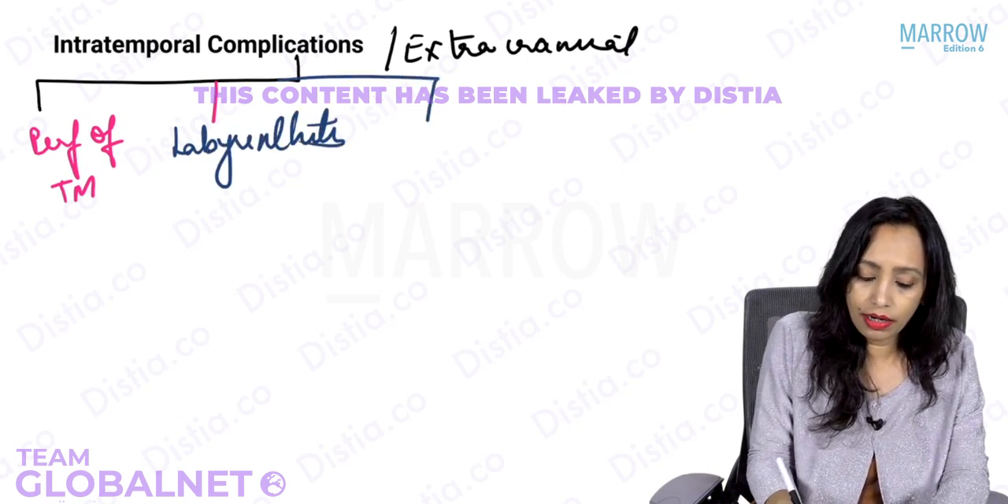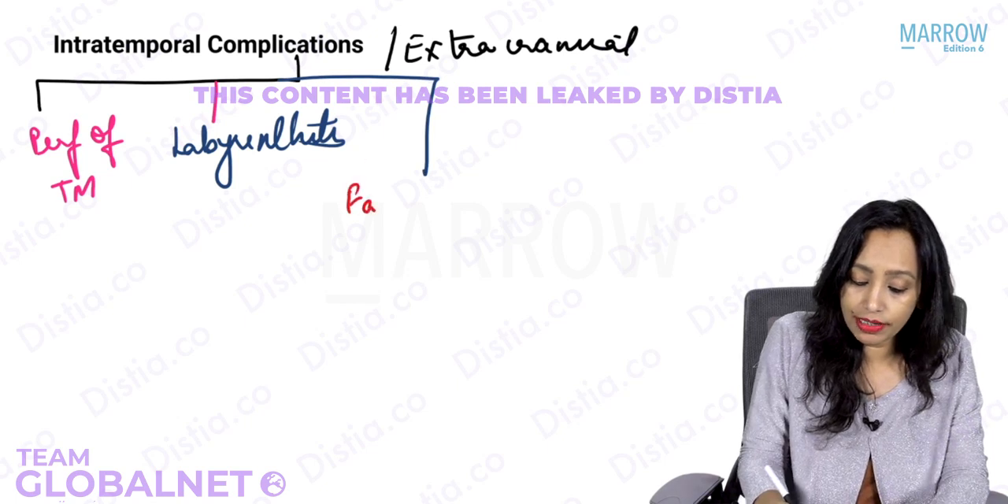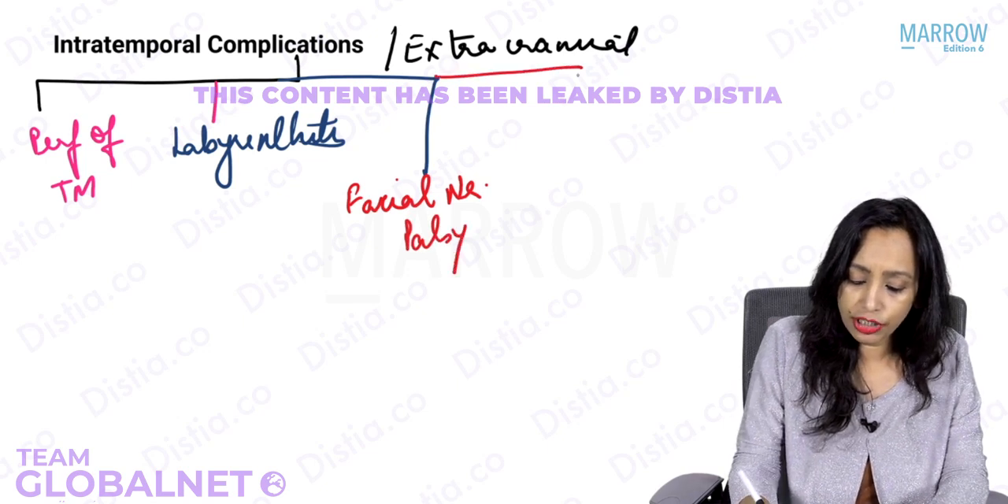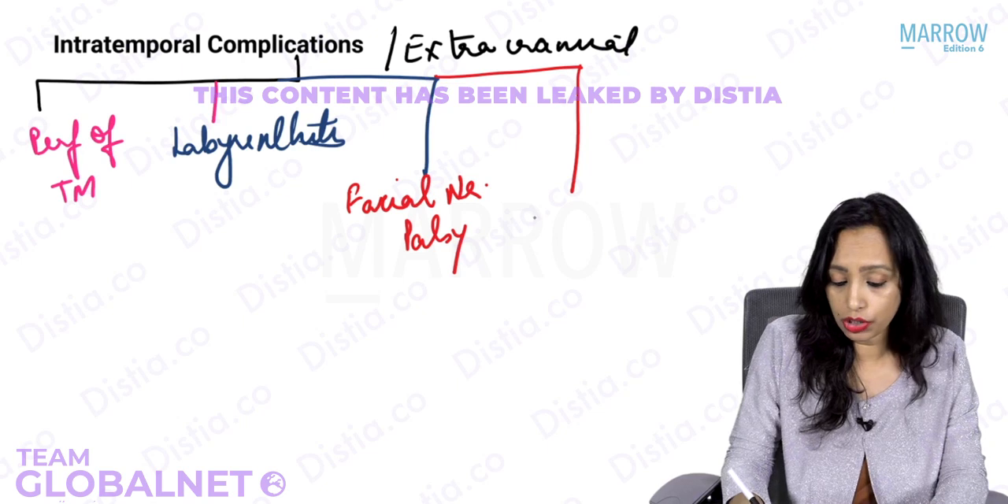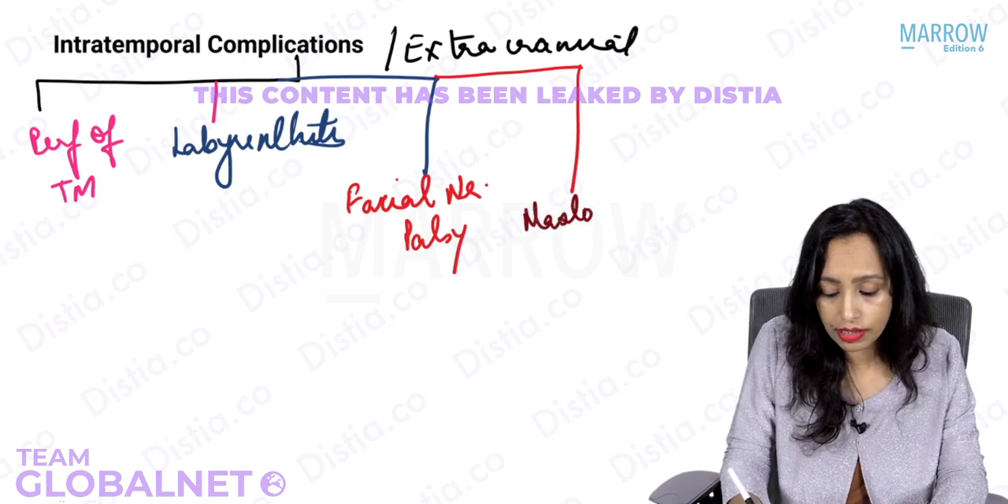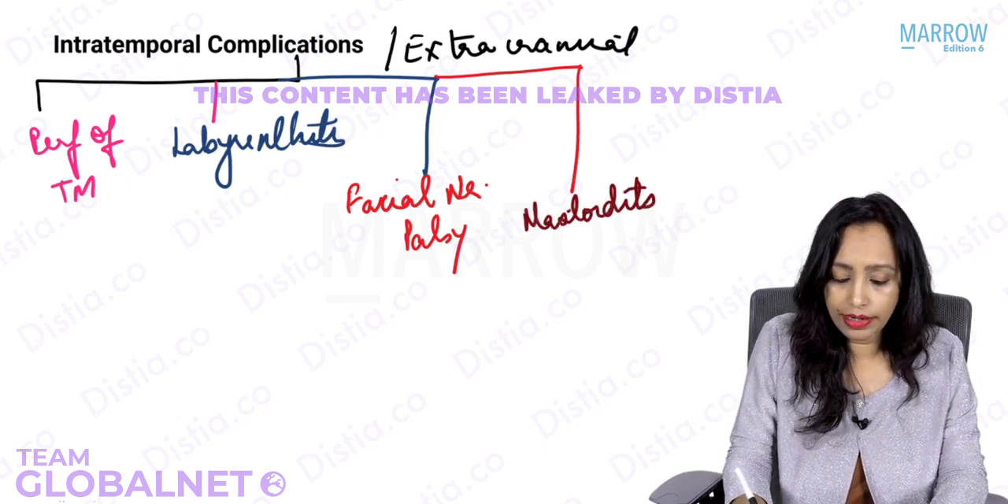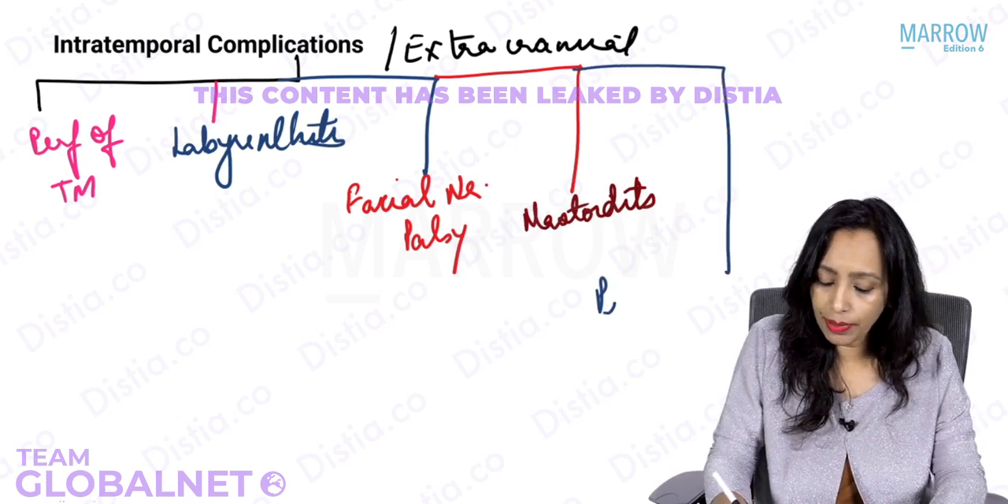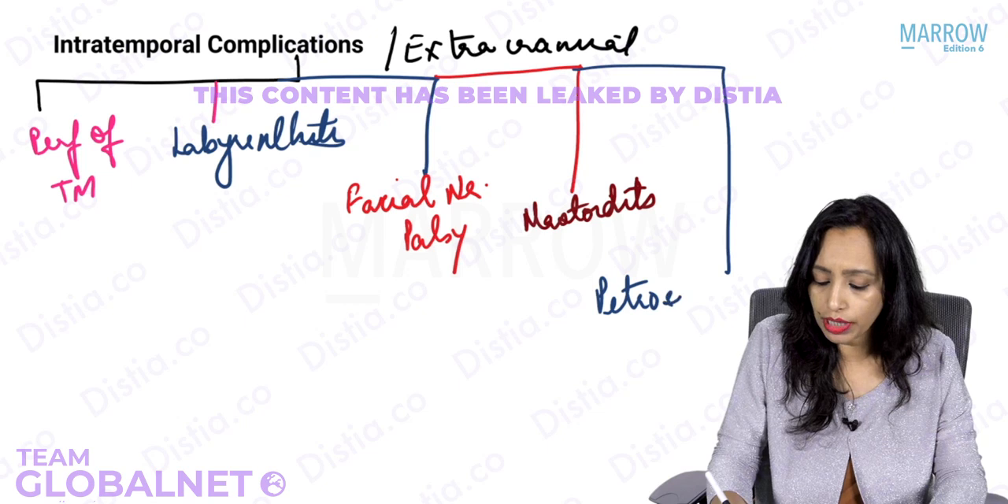In the middle ear, there can be facial nerve palsy. There can be infection going to the mastoid, that is known as mastoiditis. Or it can go to the petrous apex when it is known as petrositis.